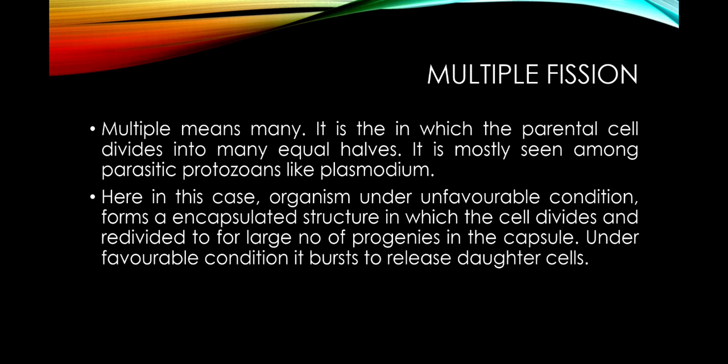Under unfavorable condition the organism forms an encapsulated structure in which the cell divides and redivides to form a large number of progeny within the capsule. When the favorable condition returns, the capsule bursts to release these daughter cells, and these daughter cells further infect new host cells to cause the disease.